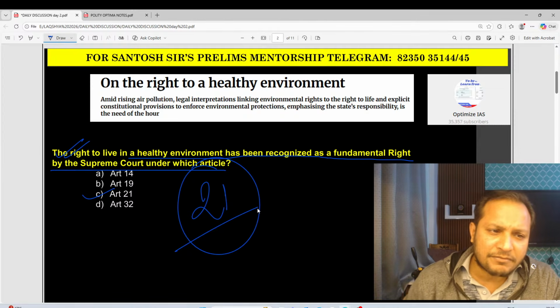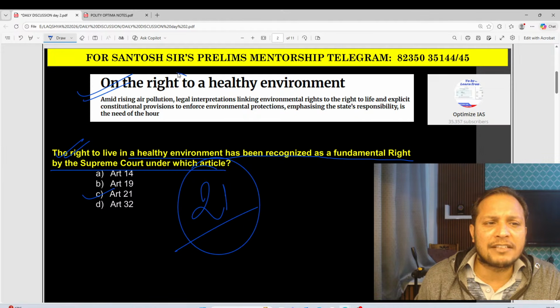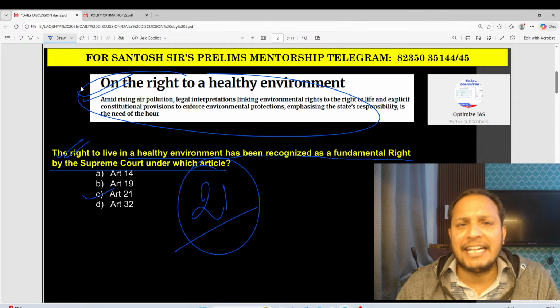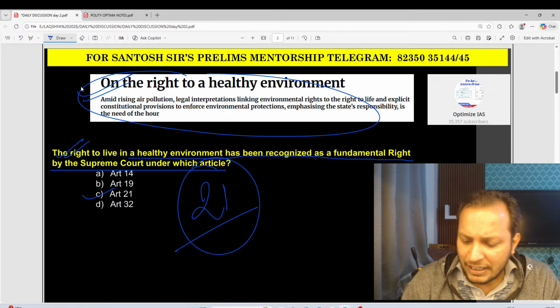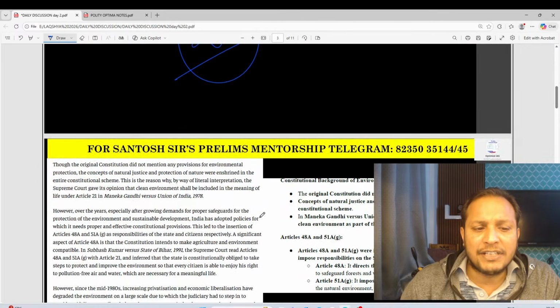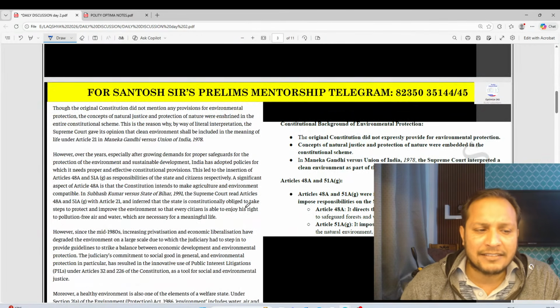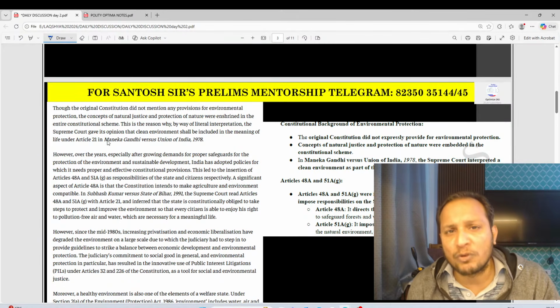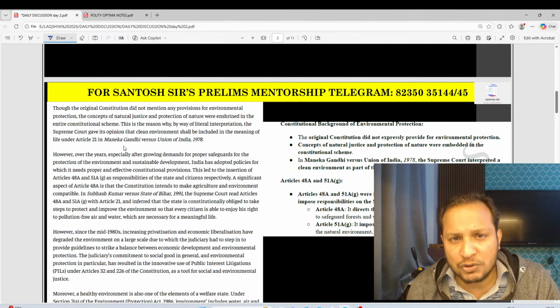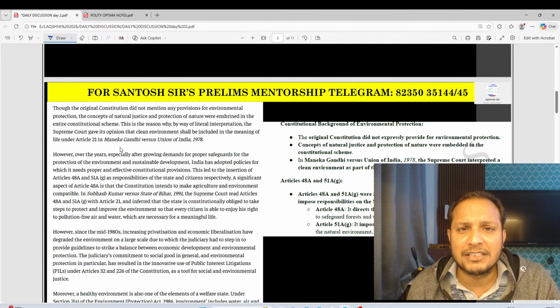In the Hindu newspaper there was a very detailed editorial on right to healthy environment. Here we have to take note that there are 2 other provisions of our constitution which talk about environment.